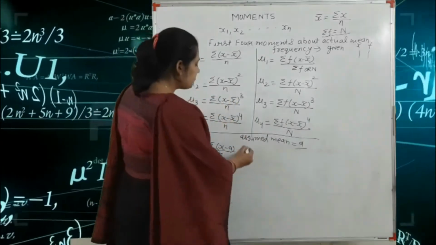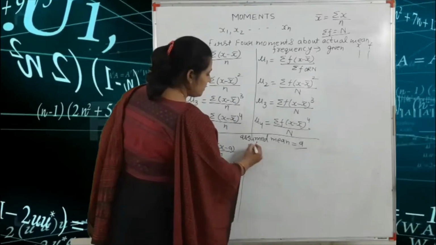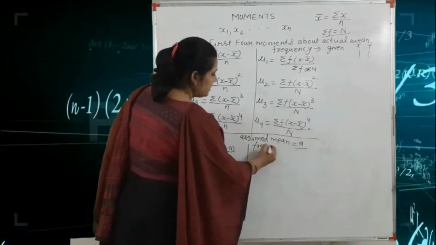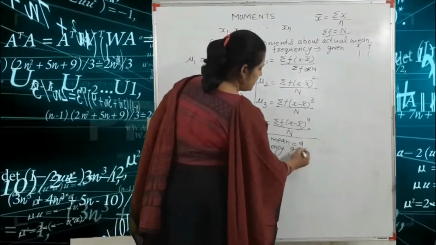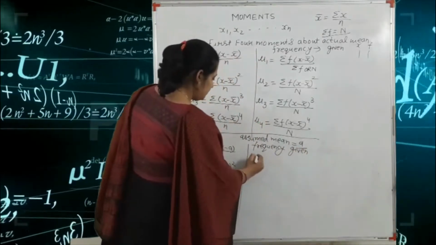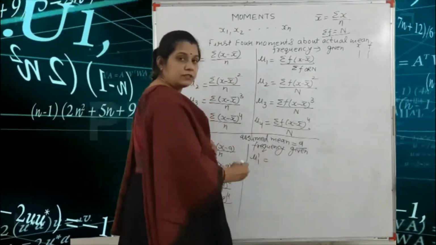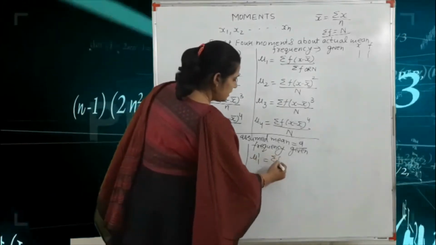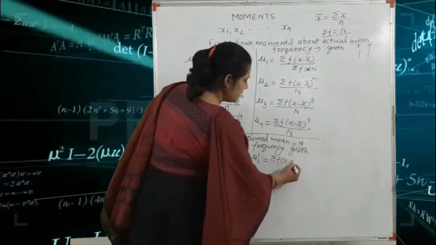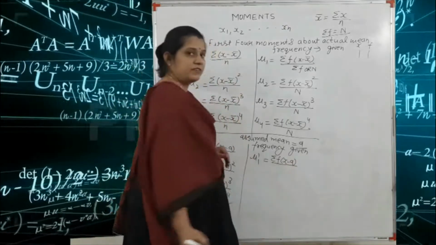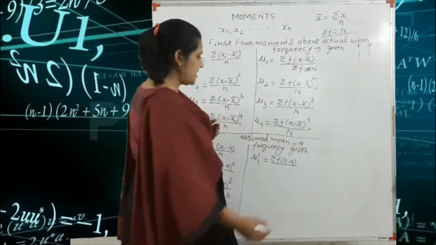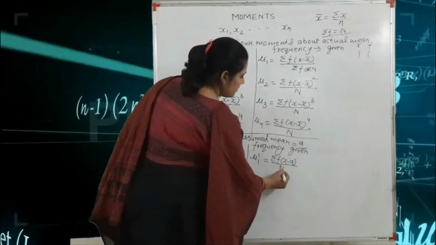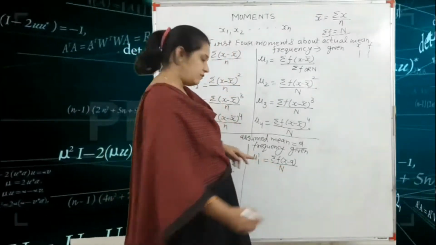Got it? If frequencies are given, then mu1 dash is equal to what? Summation f x minus a, divided by what? The number of terms or the sum of the frequencies. So exactly, here we write the sum of the frequencies.